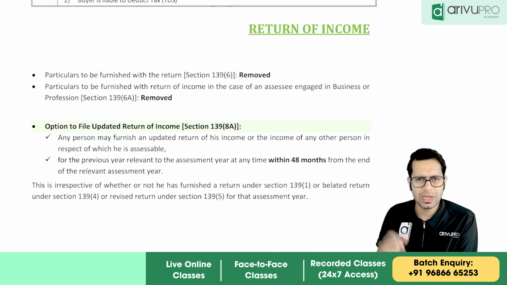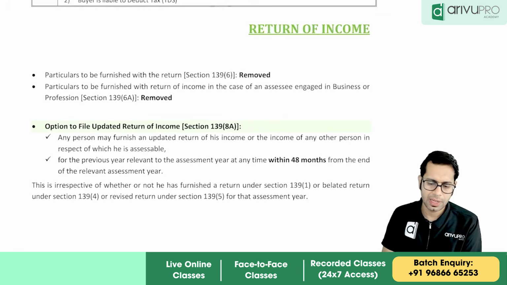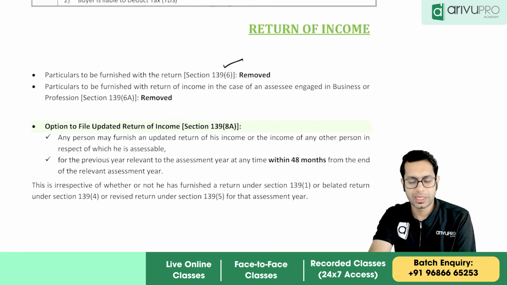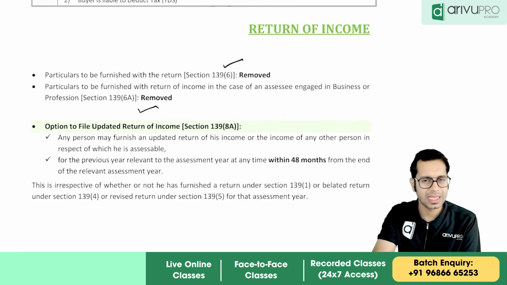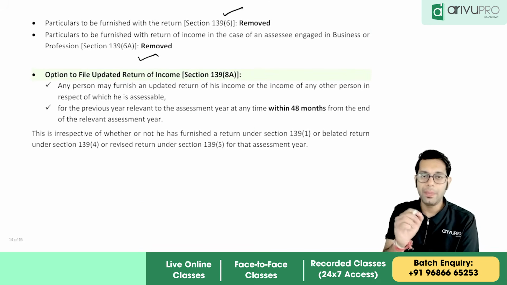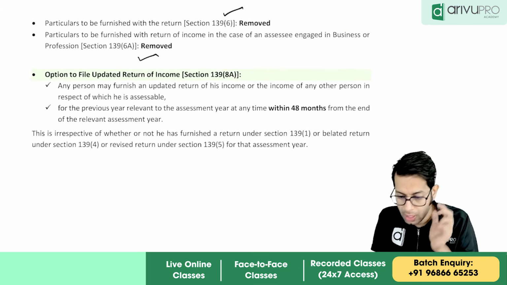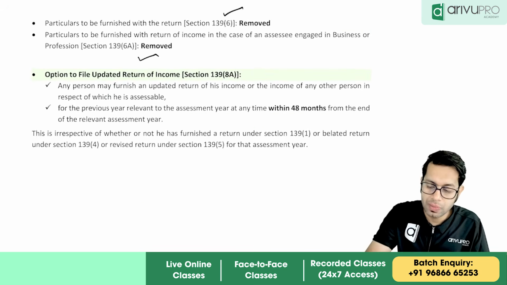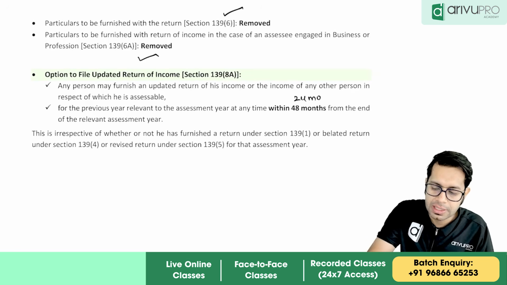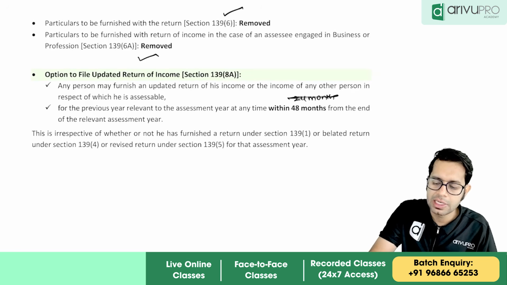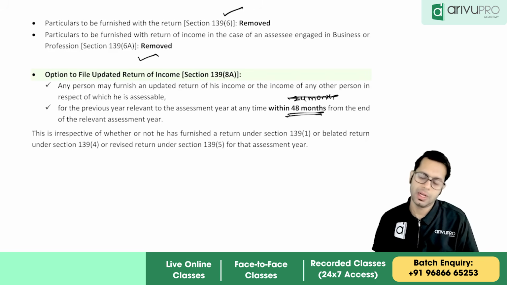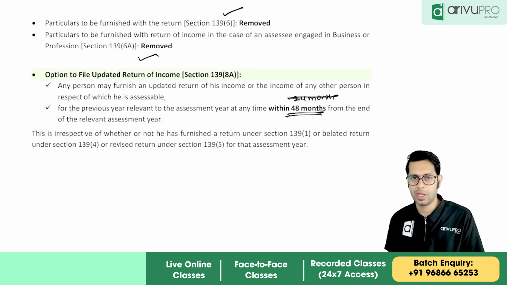Then there is also one chapter called return of income, under which sections 139(6) and 139(6A) have been removed. And for the updated return, before we had that it should be filed within 24 months, correct? Now they have increased it to 48 months.